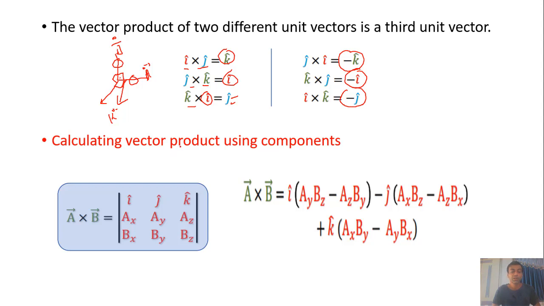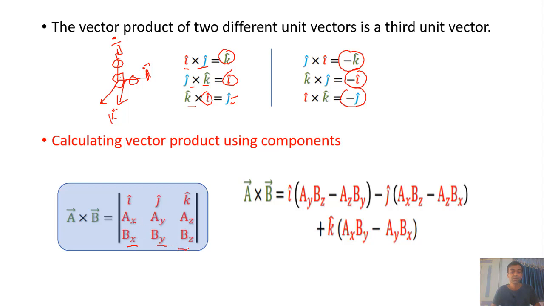To calculate the vector product using components is very simple. Here we use the matrix method. A cross B can be represented by the directions I, J and K, the components AX, AY and AZ, and the components BX, BY and BZ.